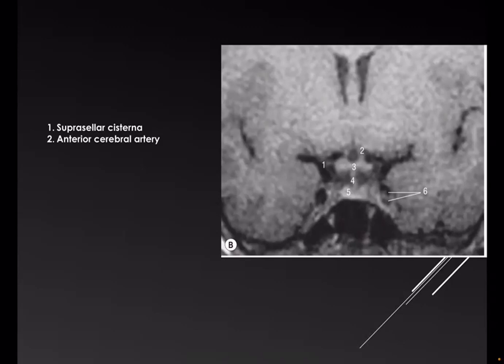Number 3. Optic chiasm. The optic chiasm. Excellent.